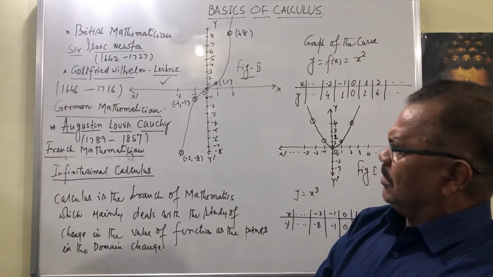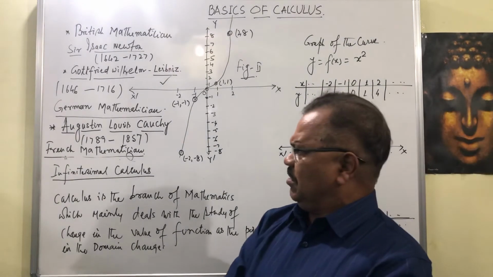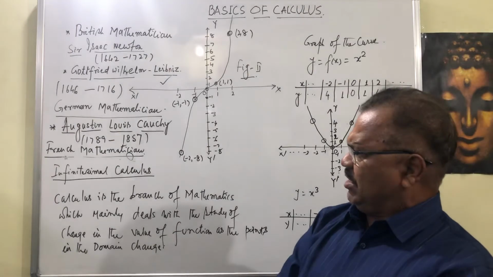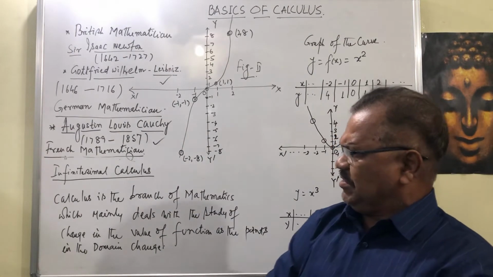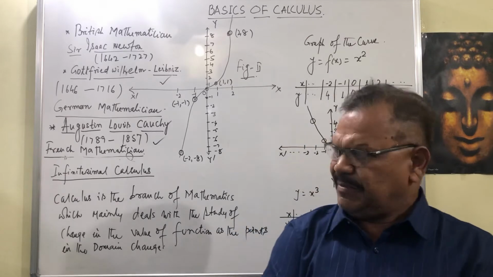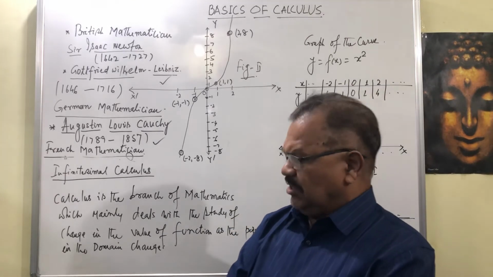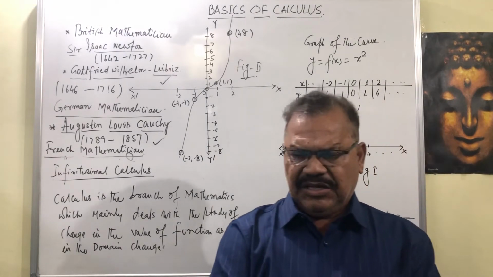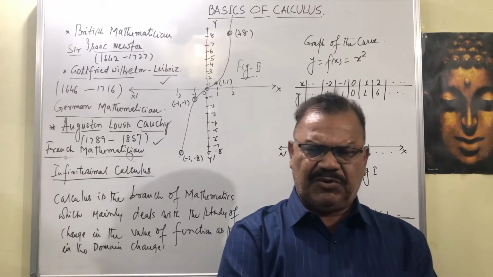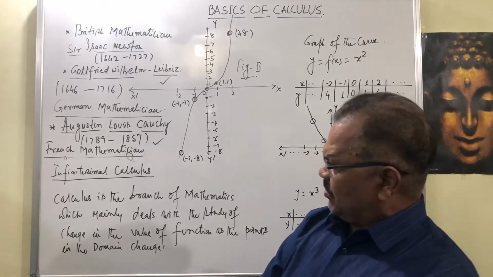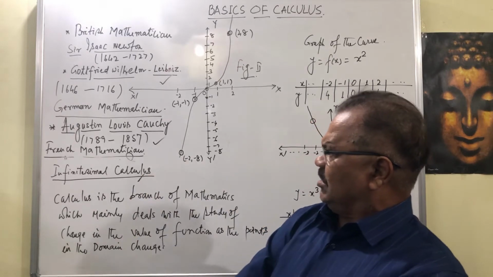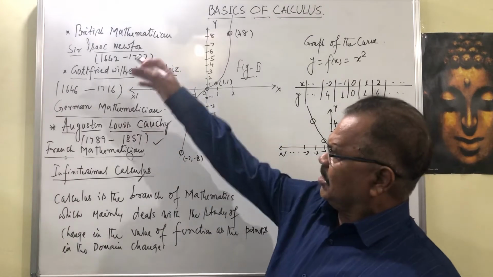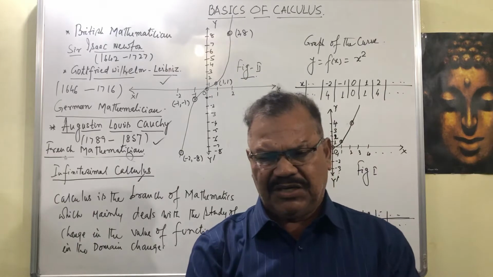So the next mathematician is Cauchy. Augustin Louis Cauchy, 1789 to 1857. He was a French mathematician who was born in France, and he contributed to calculus, and his idea is known as infinitesimal calculus. You are observing limit x tends to 1, f(x) equal to 1. Who has given this? This is the contribution of the French mathematician Augustin Louis Cauchy. So I could not stop myself from recalling the names of the persons who have contributed a lot to calculus.